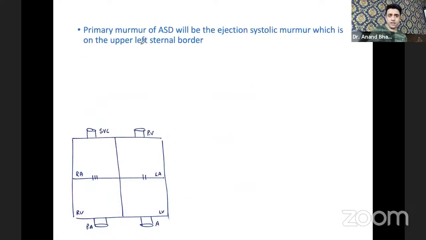And at the same time, the murmur, the primary murmur at that pulmonary area, will be an ejection systolic murmur. Same over the left sternal border, over the pulmonary area. Heave means you can see a little projection. When there is overflow of blood, when bounding pulses and bounding things are going on, and you place a pencil or do a clinical examination, you will feel an uplift, a push, a bounding kind of thing. That is a kind of parasternal heave. You will feel a lift, an extra push, a congestion. So that is the parasternal heave kind of thing.